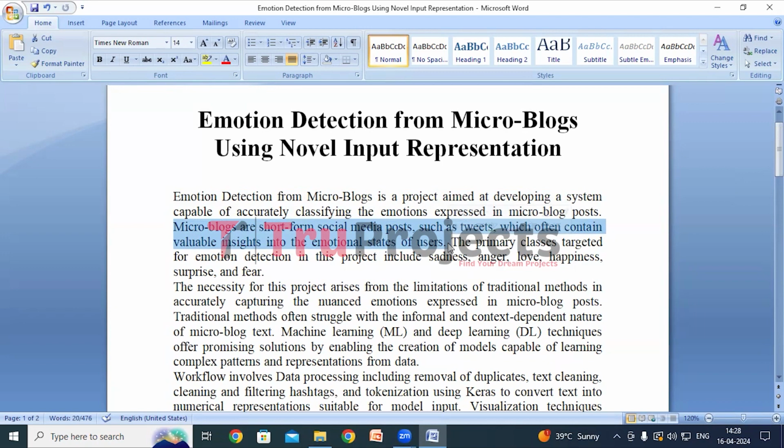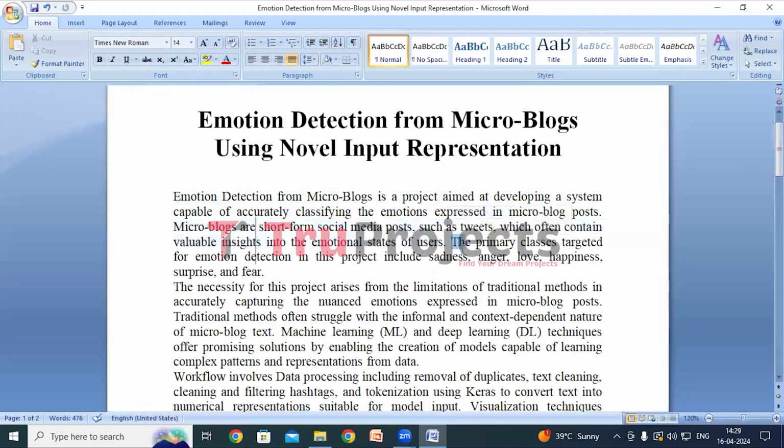Microblog posts often provide a glimpse into the emotions, feelings, and moods of users at the time of posting. For example, a tweet expressing frustration about a delayed train or a Facebook status celebrating a personal achievement both convey different emotional states. Analyzing these posts can offer valuable insights into the collective emotional pulse of a community or society.